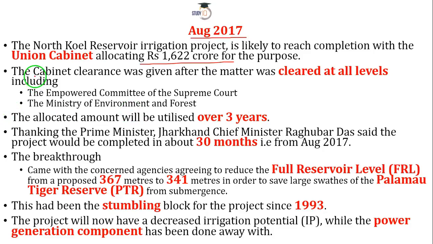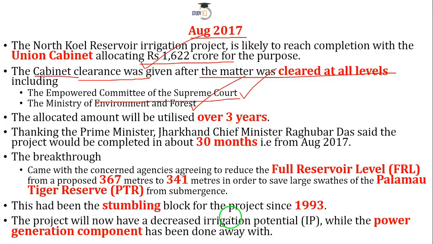And before doing that, the Union cabinet, of course when you say Union government or Union cabinet, it is something similar. We know what it is all about, cabinet and government. Cabinet basically is the core, the heart of the central government. So the clearance came after the cabinet cleared this. The whole matter was cleared at all different levels. The empowered committee of Supreme Court gave its green signal. The Ministry of Environment and Forest gave its green signal. So everyone was happy. Now this could be done.